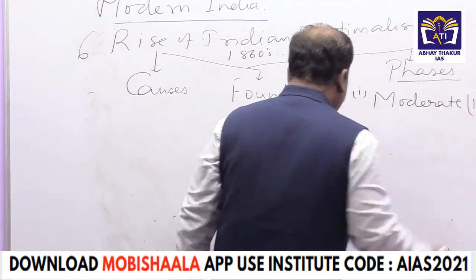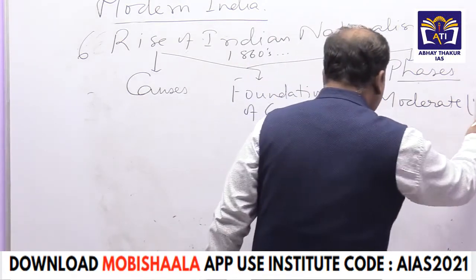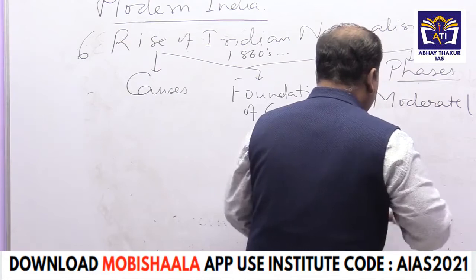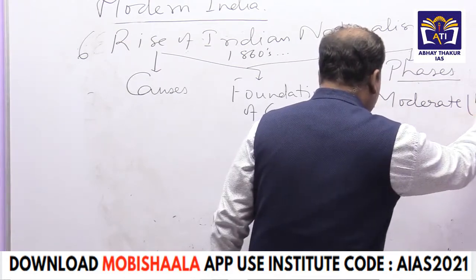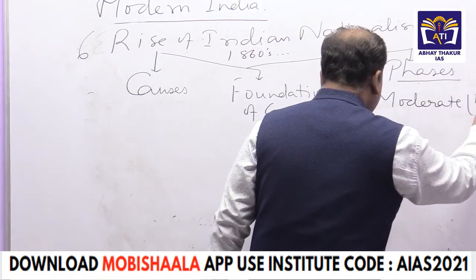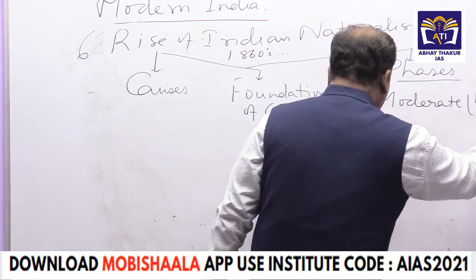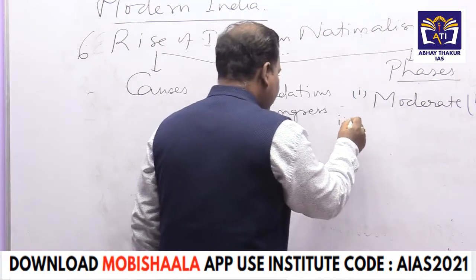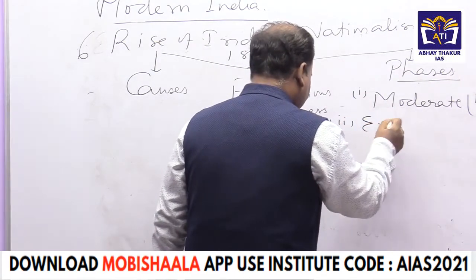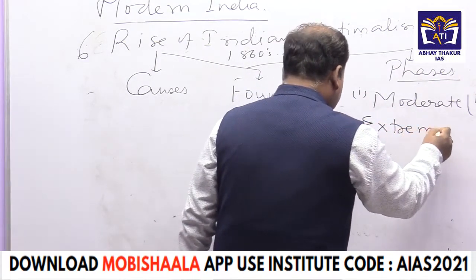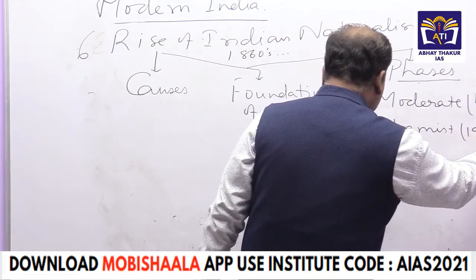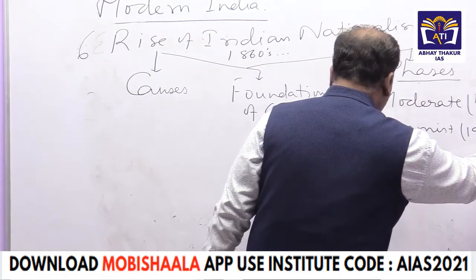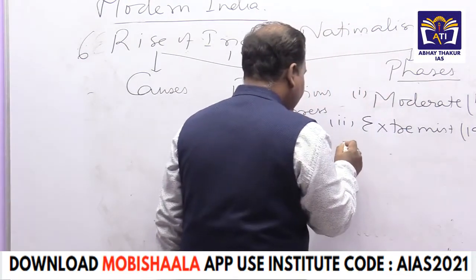1885 to 1905. It was 1885 to 1905. Then the extremist phase, 1905 to 1919. Then the Gandhian phase.